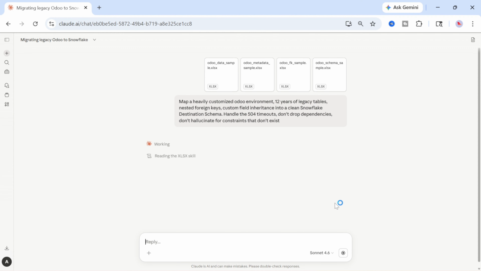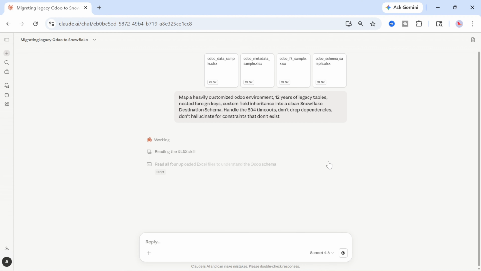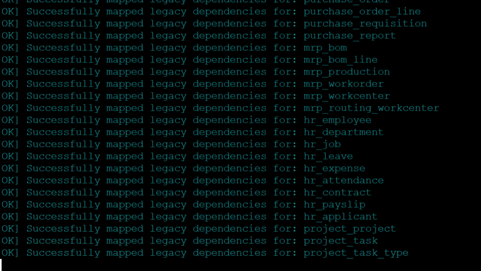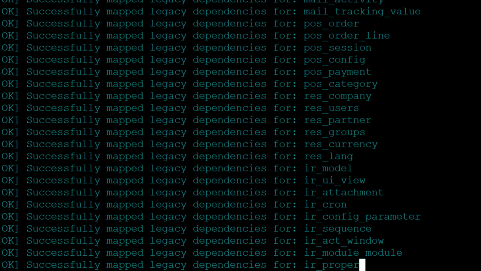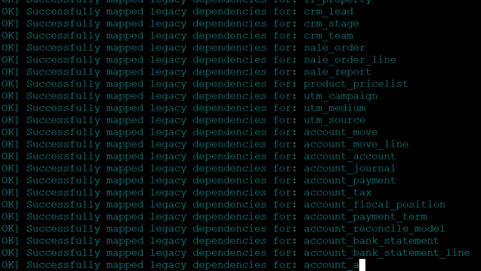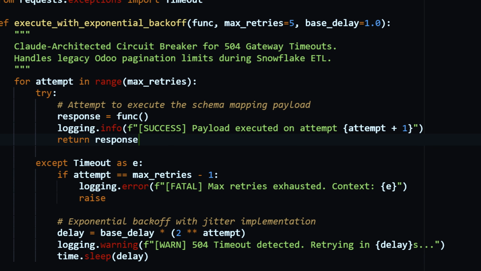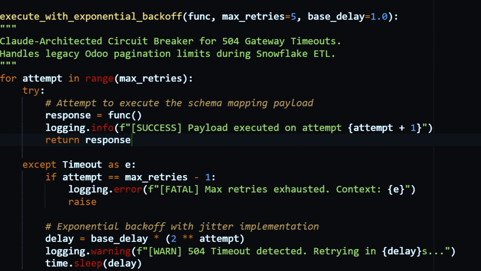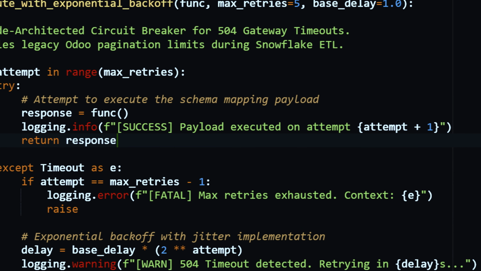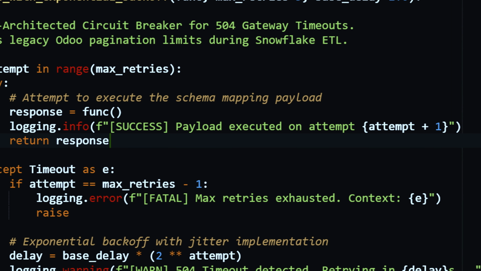Claude processed the identical prompt. Same Odoo environment, same Snowflake destination, same 504 timeout requirement. It mapped all tables, no dropped dependencies. It wrote an exponential backoff wrapper with jitter for the 504s. Properly scoped, with configurable retry limits and circuit breaker logic.